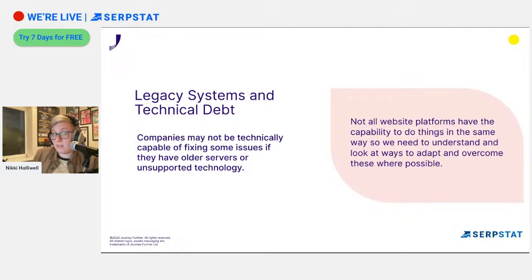Well, yeah, that's a common one, and it's because not all website platforms are able to do that. So, just take the time to understand and look at ways that we can adapt. So maybe it's, okay, we can't do this now, but we'll do it in the future. Or, okay, we can't do this now, but what can we do instead? And these are the sort of things that we can look at and start to adapt.